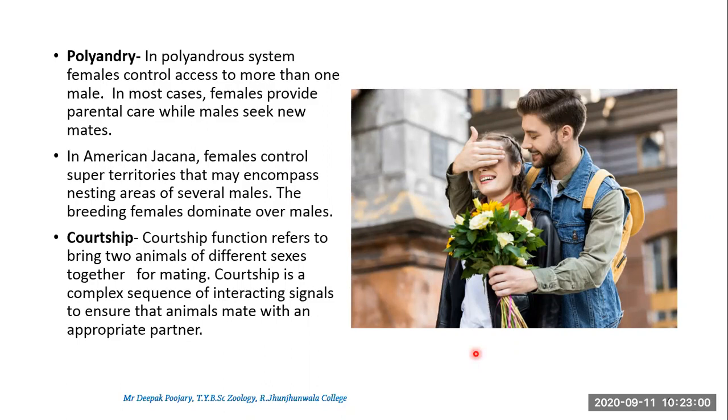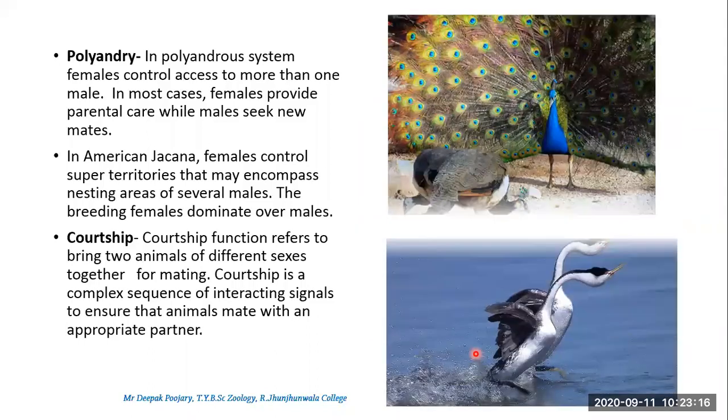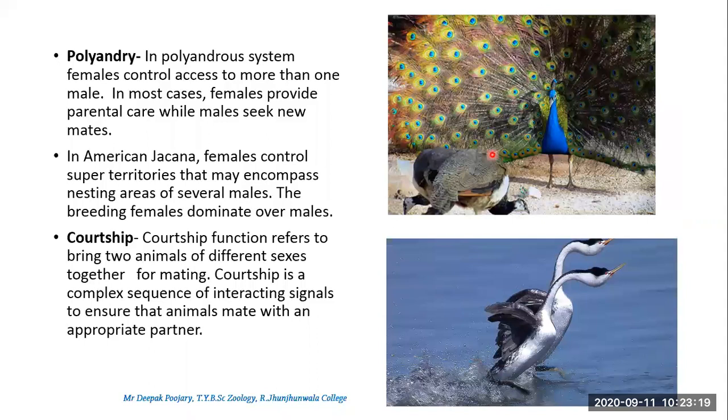Courtship behavior ensures that the male will tend to display the best of his abilities so that the female can choose the best of the best males. That is a very interesting behavior. For example, these behavior patterns where the male peacock is displaying the feathers towards the female, or this behavior here, where actually both the male and the female partners are involved together. Such behaviors in this mating system involve both the sexes.